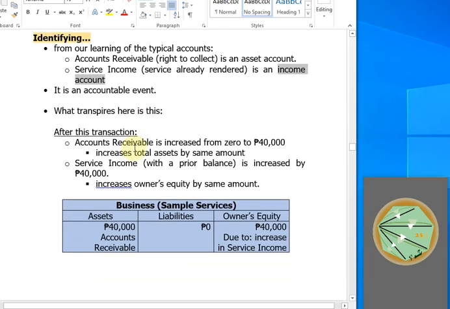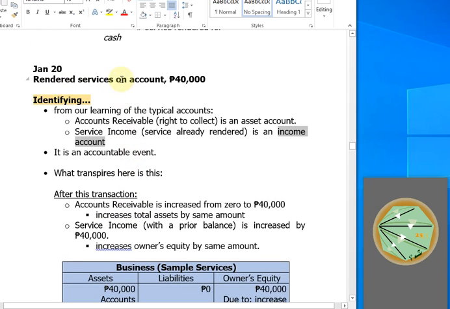So of course, the other part of the transaction is this one. The service was rendered on account, meaning on credit. The client therefore did not pay cash, and therefore the company did not receive any cash from this transaction at the moment. But what the company has here is the right to collect, because obviously this 40,000 is collectible from the client, and the right to collect is accounted for as accounts receivable.